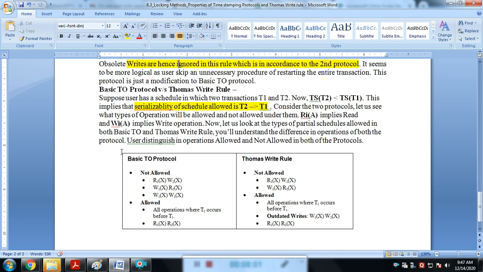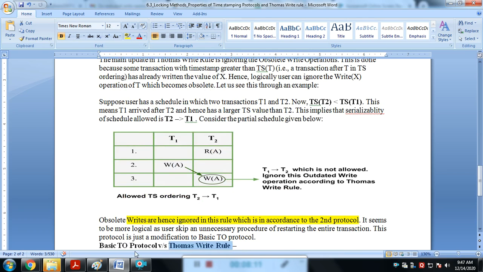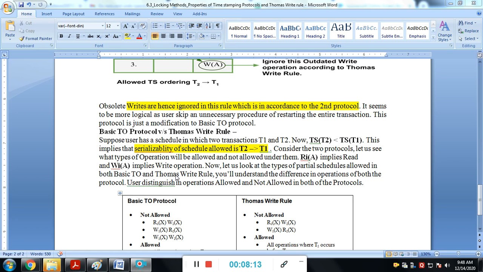Now we just compare the two: the basic TO protocol versus the Thomas write rule. One is the basic TO protocol, the timestamp ordering protocol, and the other is the Thomas write rule. Suppose we have a schedule in which there are two transactions, T1 and T2.